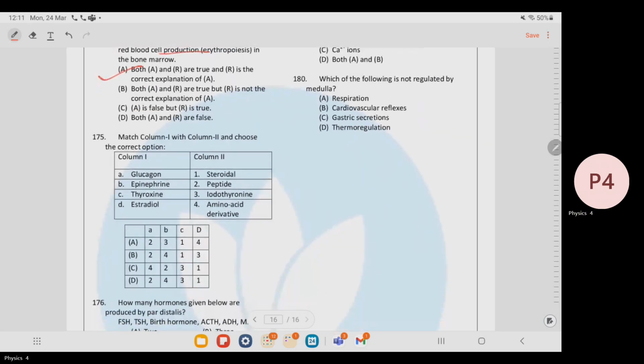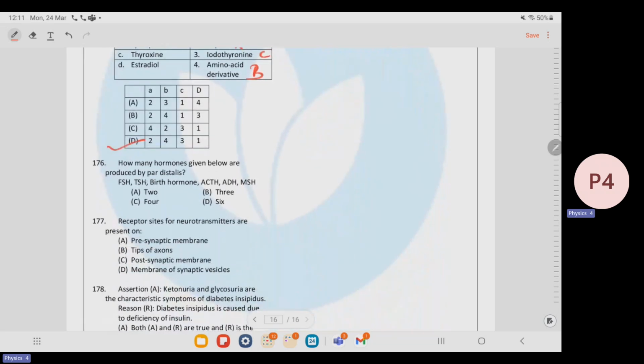175. Match the following. Glucagon will go with the peptide. Epinephrine will go with the amino acid derivative. Thyroxine will go with iodothyronine and estradiol with the steroid. So here the correct option is D. How many hormones given below are produced by pars distalis? It is FSH, TSH and ACTH. So here the correct option is B.